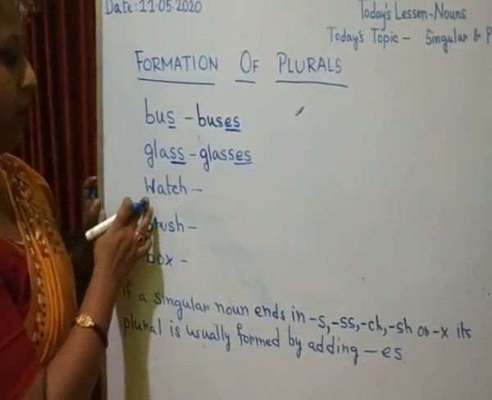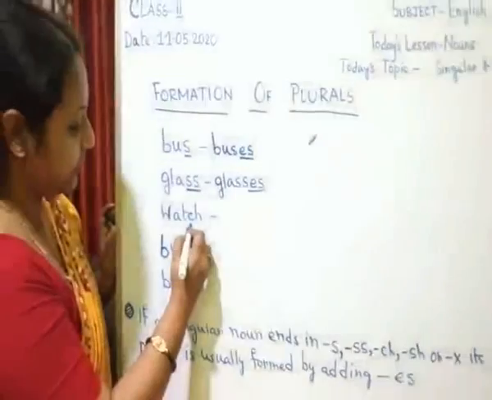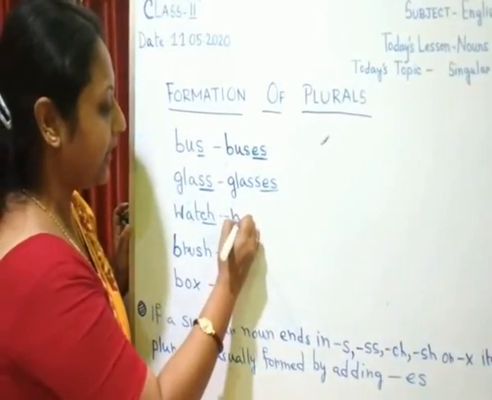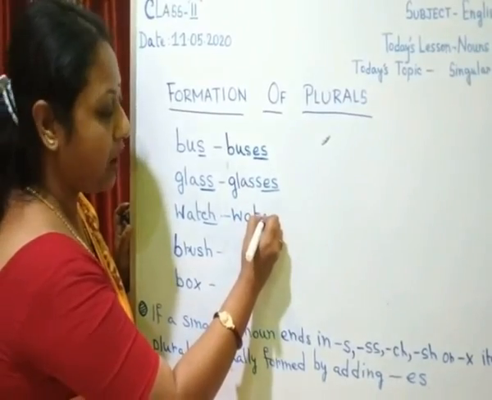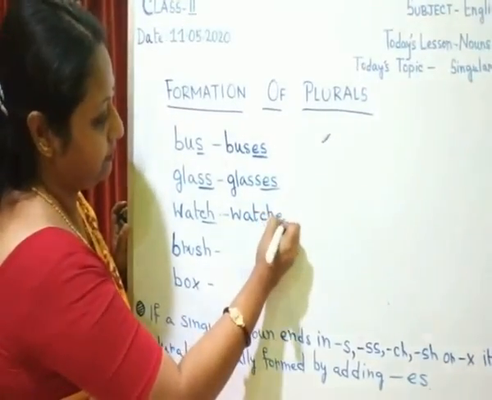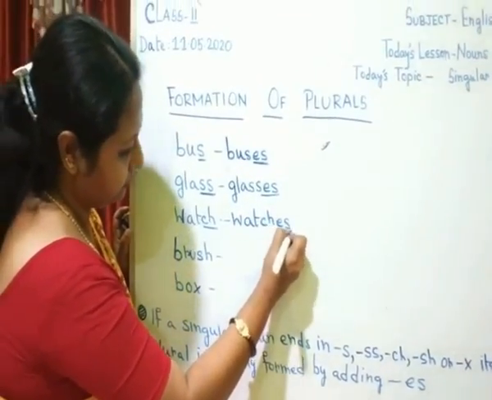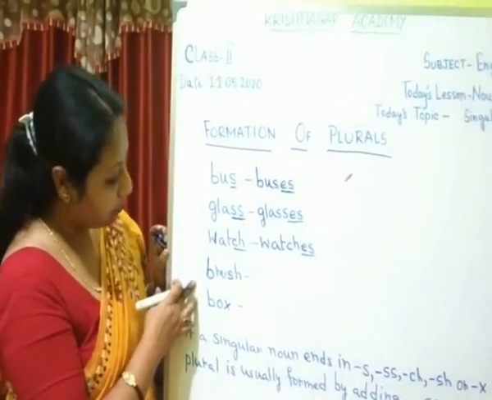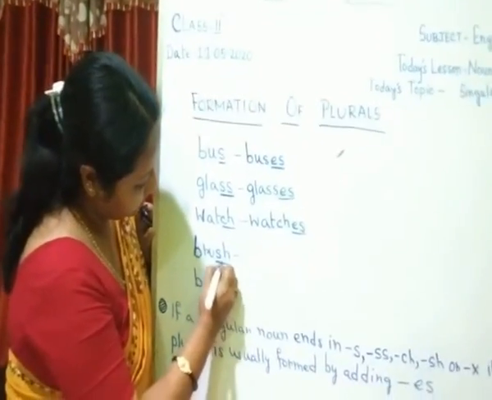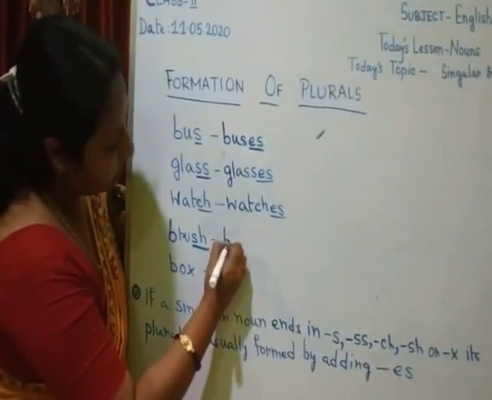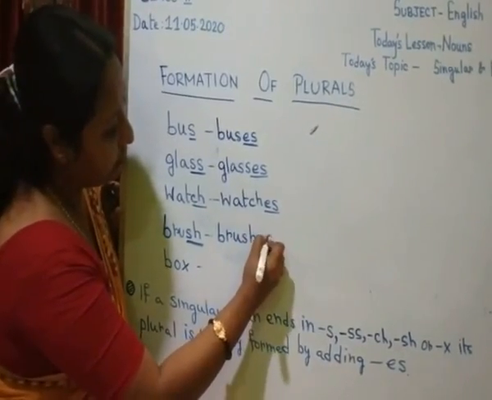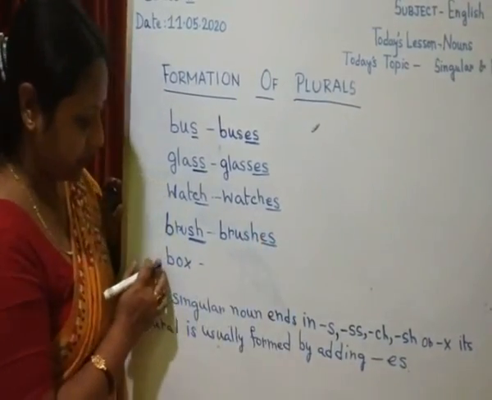If a singular noun ends in ch, we add es to it to make it plural. Watch, watches. If a singular noun ends with sh, there also we add es to it to make it plural. Brush, brushes.